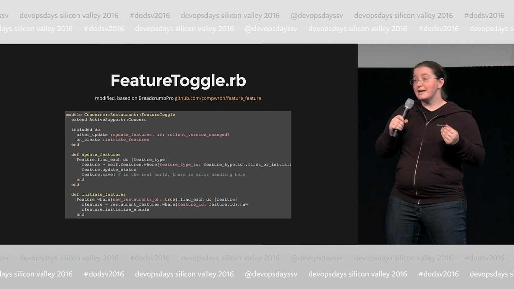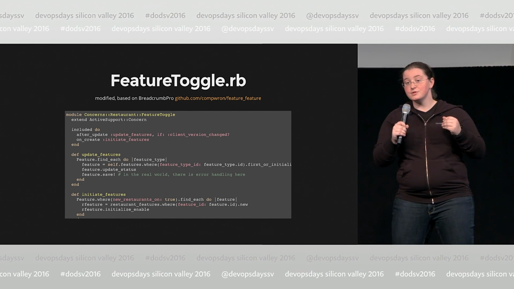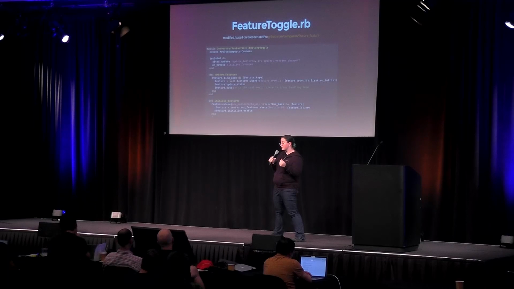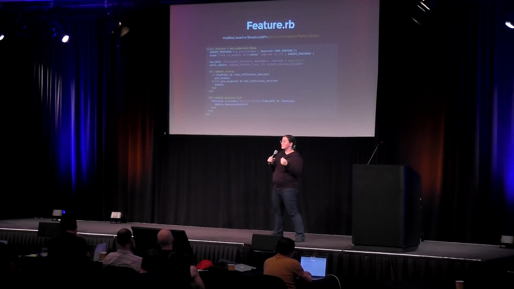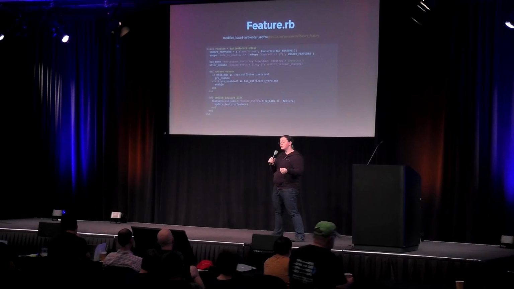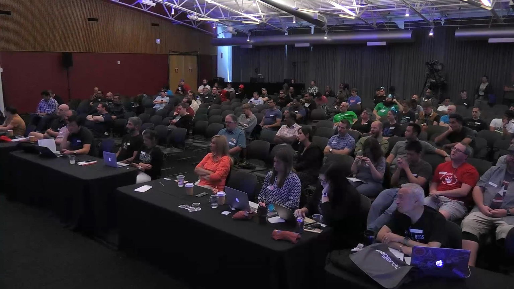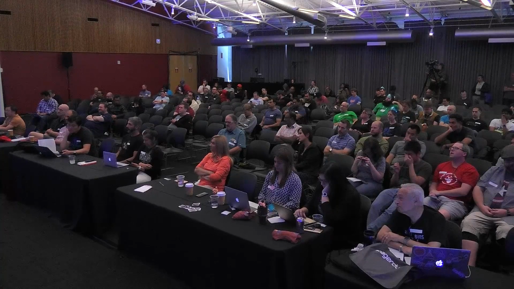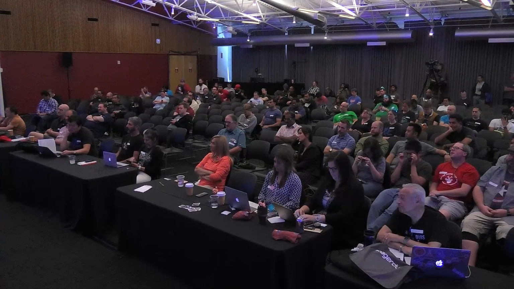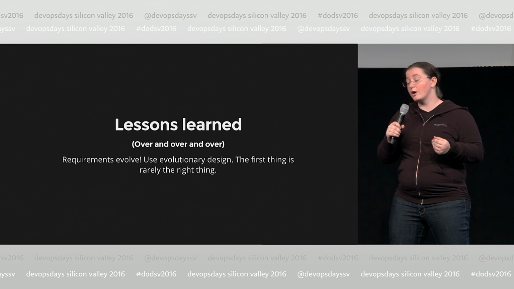What if you delete a restaurant and you don't delete its features? Do all of your UIs break? It turned out that the answer was yes, because it's looking for a transitive dependency that isn't there, so you can have bugs in your feature toggle system that you forgot to put under a feature toggle because you are upgrading them. Some features are not safe to undo, not safe to revert, usually for data migration issues. In this particular case, it was roles-based upgrading, the granularity of roles. You can't undo that. So things that we have learned, requirements evolve.